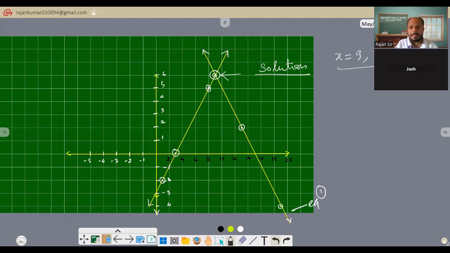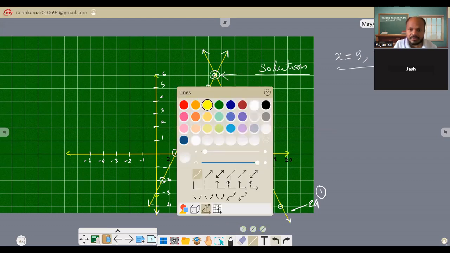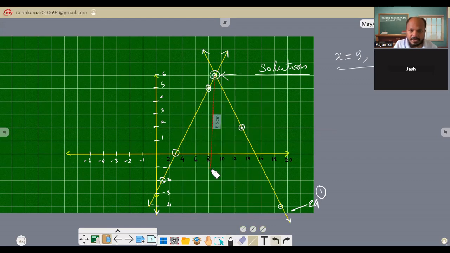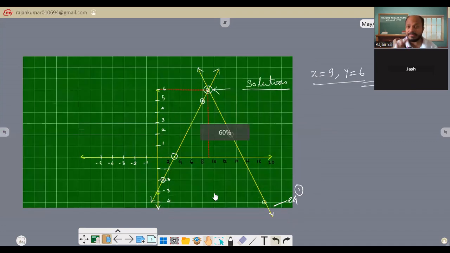So why is x 9 and y is 6? How? See, x is 9 because when you draw a line, let me just draw it with a different color, a dotted one. Draw a line from here, a vertical line, and another like this one. Got it? Now you will understand. So x is 6 and y is 9. Understood? So that's how we can do it. Clear? Any doubt? No, sir. Correct, right? So this is the way that we can solve a simultaneous equation.